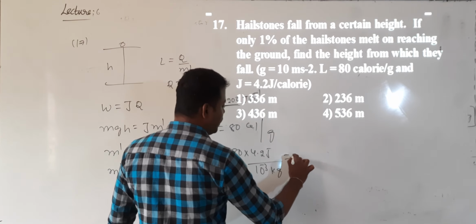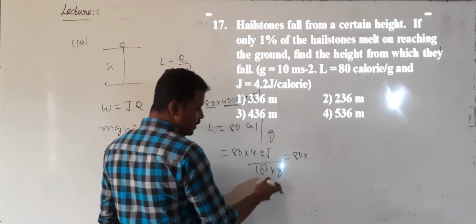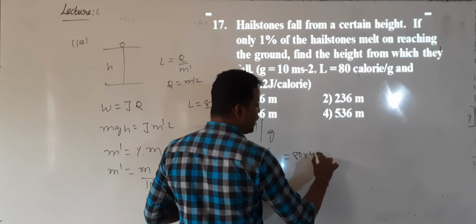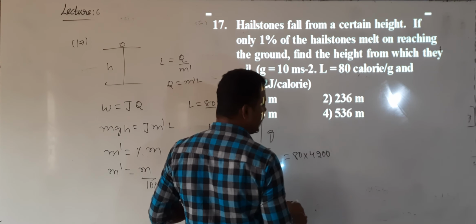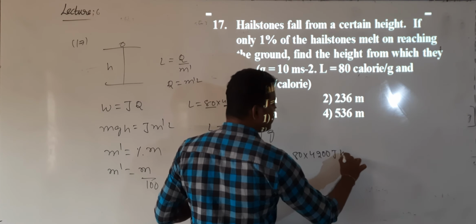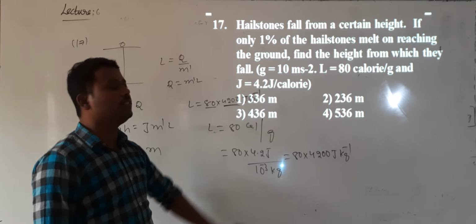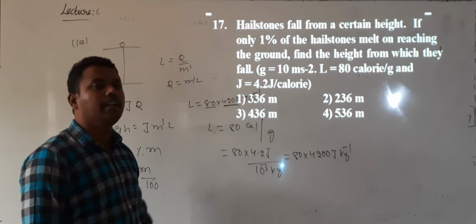So 80 into 4.2 into 10 power 3, which is 4,200 joule per kg. Why did I convert? Because they gave the G value in the SI system, and the answer is also asked in meters.